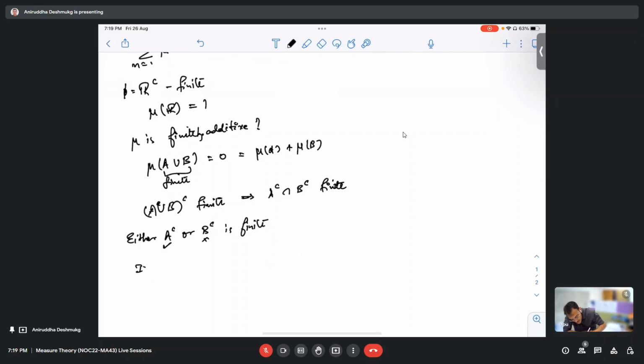So Anirudh, would it be possible to take the union of A complement intersection B complement, and then take a complement over them? Yeah, but that would just give us A union B. Oh yes, that's just going back. So let us take A complement union B complement. This is equal to A intersection B whole complement, right? And if both of them are finite, then this is finite.